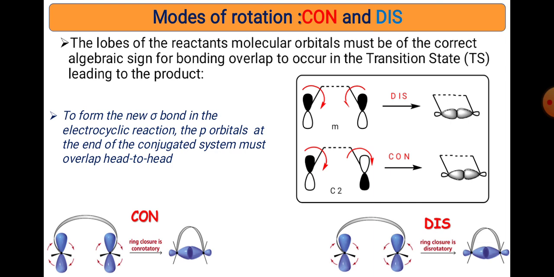Now these are the other two images I have shown here, con and dis. In conrotation, both the terminal p orbitals overlap head to head in the same direction, either clockwise or anticlockwise. In disrotation, the two orbitals rotate in opposite directions, one clockwise and the second anticlockwise. That's why the stereochemistry changes in disrotation, while the stereochemistry is retained in conrotation.